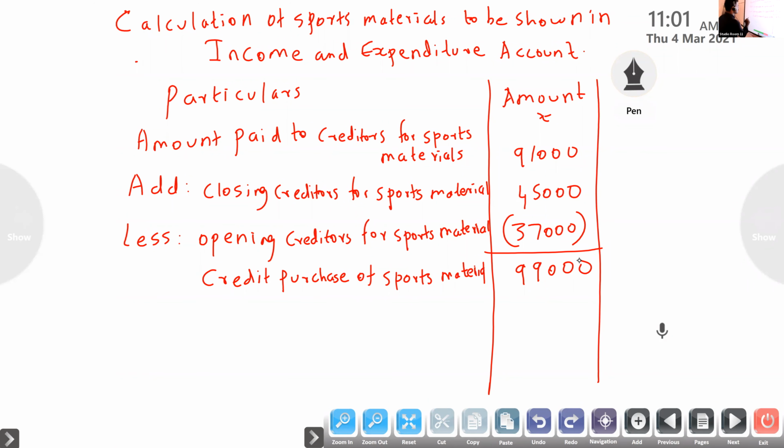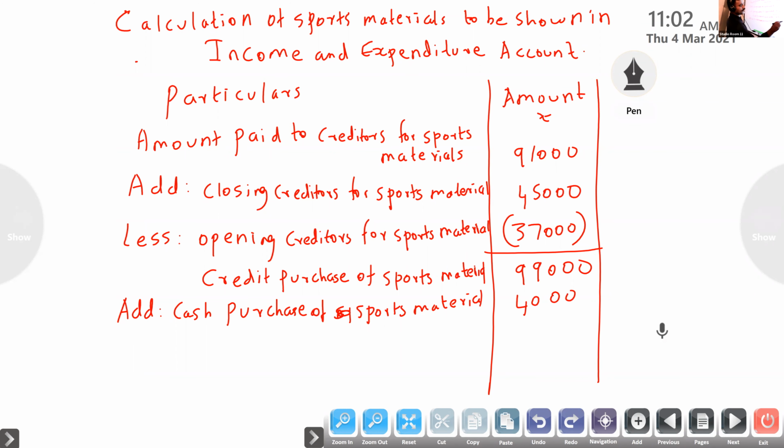Next, with that, add cash purchase of sports material. Here cash purchase is given in the question, 40,000.